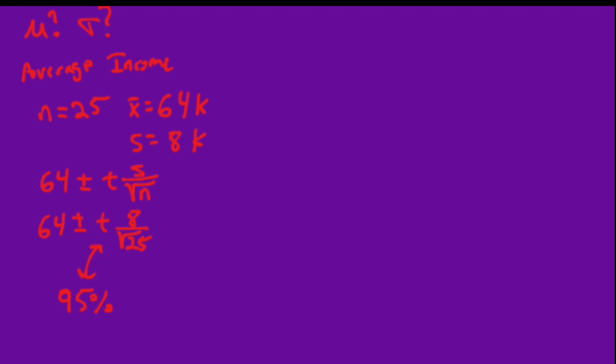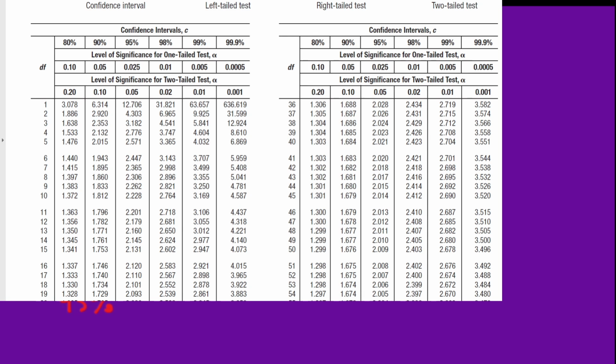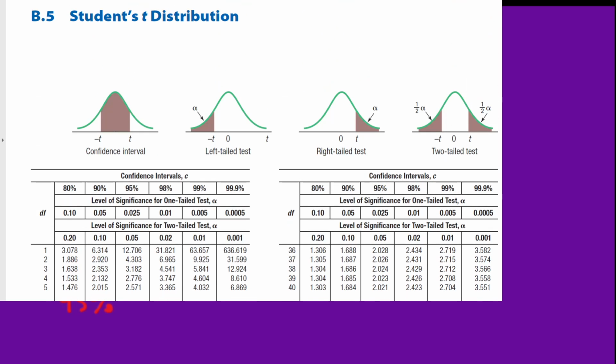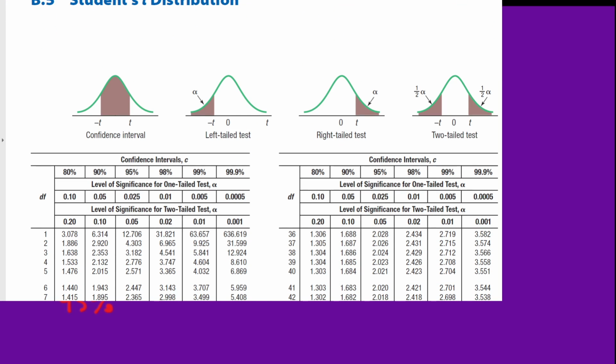We now are going to turn to the t-table rather than the z-table. But for the same purposes, we want to make that switch between percentage and what the t-value is. So I've pulled up the t-table here. Again, you can find this on the website or in your book.